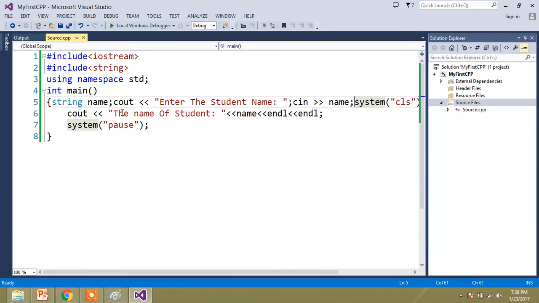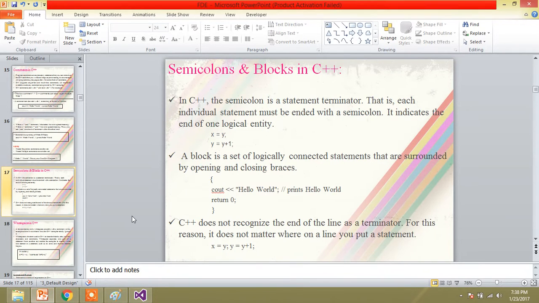Apart from writing the particular statements in next lines, allowing the spaces, you can write the complete program in one line also, but the programmer will get confused if you write the complete code in one line only. So you are going to use the white spaces, which are ignored by the compiler. You can write the complete program in one line only; there are no issues.